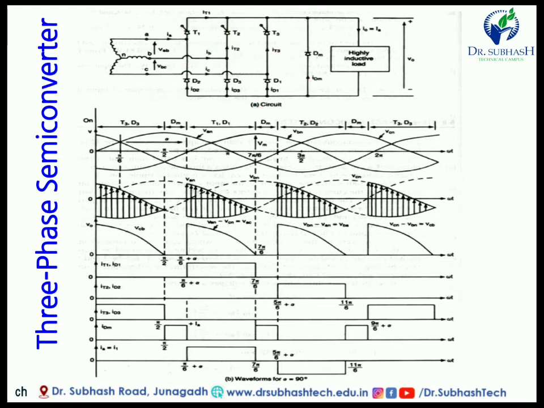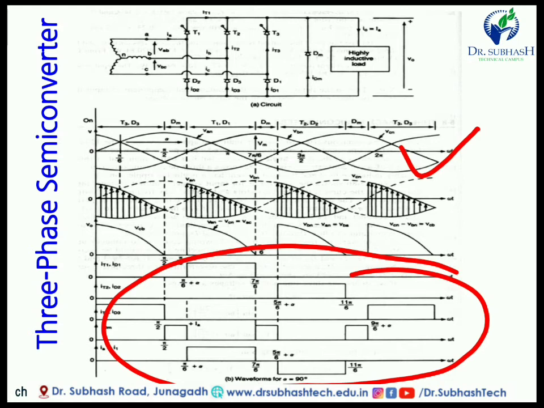So the 3 SCRs T1, T2, T3 are connected with D1, D2, D3, a total of 3 diodes, and this waveform is the 3 phase AC waveform, denoted by RYB, meaning red, yellow and blue. According to the on condition of the thyristors, we will get this type of on and off current waveform flowing through this load. Here also one diode is there, and this diode is used to release the energy stored in the inductive load, and this is known as the freewheeling diode.